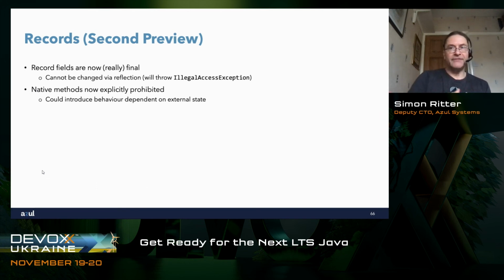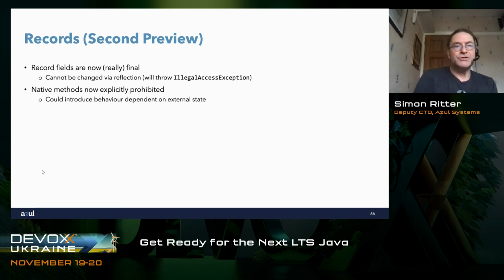So I said that we have shallow immutability in that we can't change the value of the fields in a record because they're marked as final, unless, of course, we use reflection. So reflection allows you to still change the value of a final field. Now, with our second preview of records, they've enforced that you cannot change the fields in a record even with reflection. So you get an illegal access exception thrown if you try to do that.